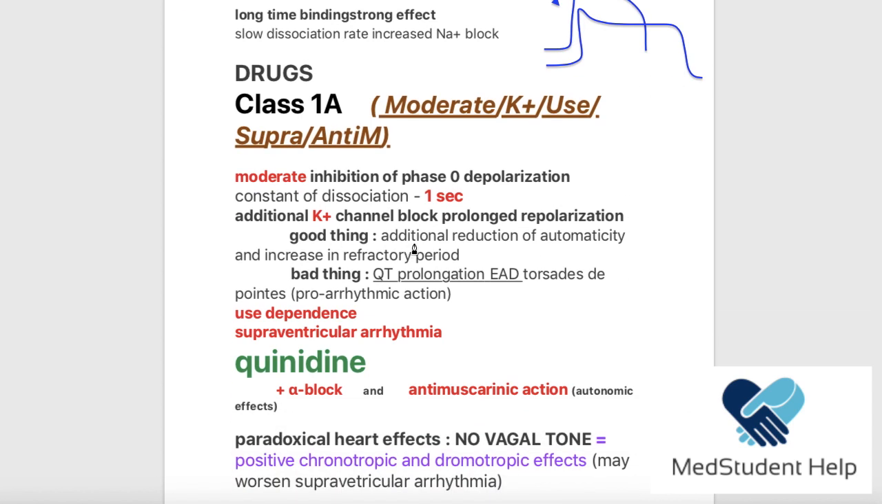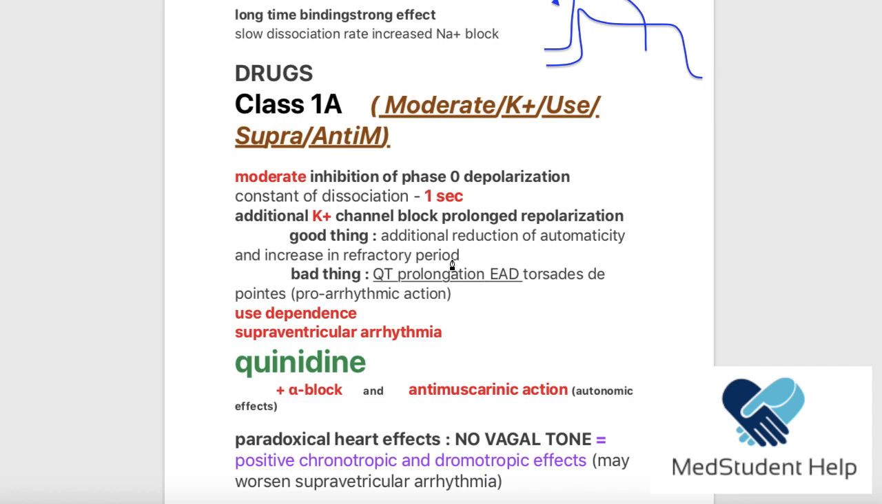Now, this is a good thing because if we prolong the repolarization, we said that the muscle is going to be in what phase? In the refractory phase, which means that the heart rate is going to what? It is going to decrease. So the good thing is additional reduction of automaticity and increase in the refractory period. Okay, but it's also a bad thing.